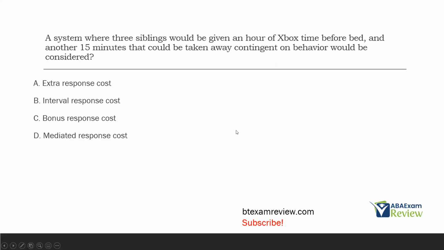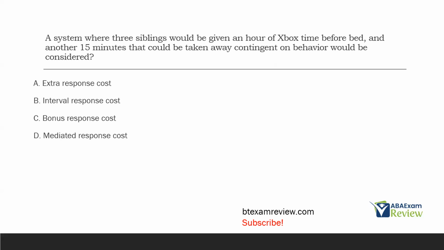A system where three siblings would be given an hour of Xbox time before bed and another 15 minutes that could be taken away contingent on behavior would be considered what? So if you glance at the answer choices, and we should never go straight to the answer choices, but sometimes it's kind of hard not to, it's pretty obvious it's a response cost question. So we're looking for what type of response cost this is. And this is when fluency comes into play. This is maybe a higher level term, which is good. The more exposure you get to all kinds of different terms, the better. So this is a good teaching question.